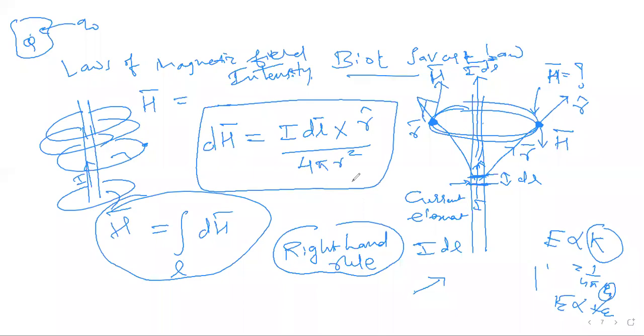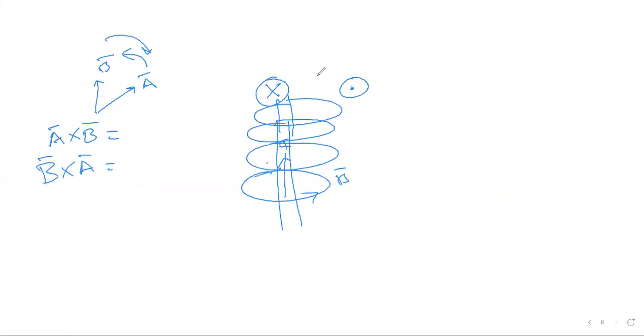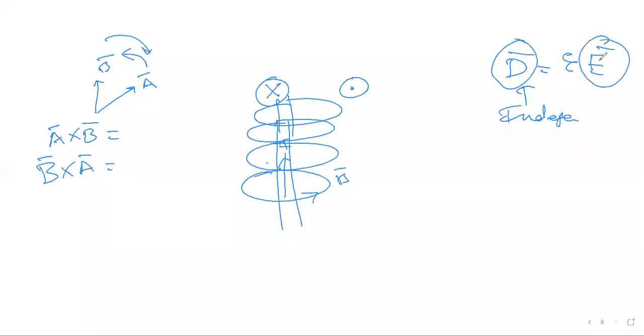And in case of D bar, for isotropic medium, D bar was epsilon E bar, so D bar was independent of medium and E bar was dependent on medium. This was electric field intensity, and this was electric displacement density.